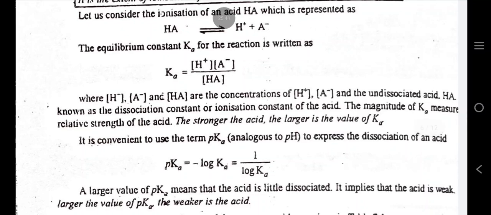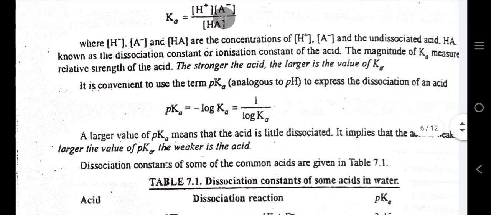Let us consider the ionization of an acid HA, which is represented as an equilibrium. The equilibrium constant Ka for the reaction is written as Ka = [H+][A-]/[HA], where the terms are the concentrations of the ions and the undissociated acid, known as the dissociation constant or ionization constant of the acid. The magnitude of Ka measures the relative strength of the acid. The stronger the acid, the larger is the value of Ka.